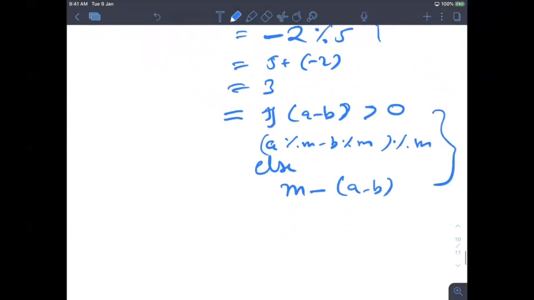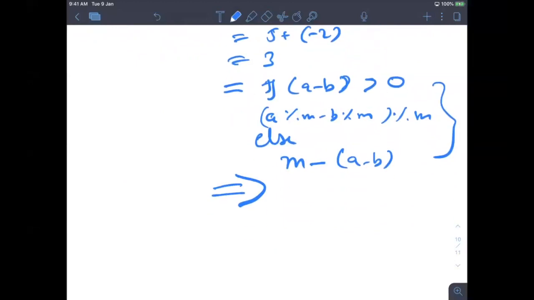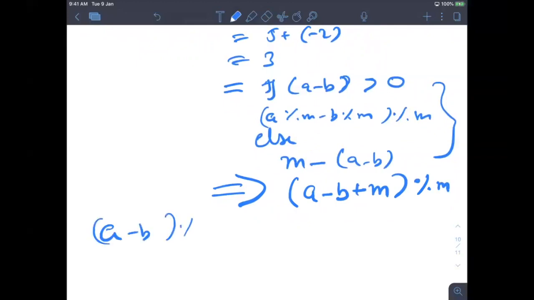There is another formula where you can easily see why it is working: a minus b mod m is a minus b plus m, mod m.